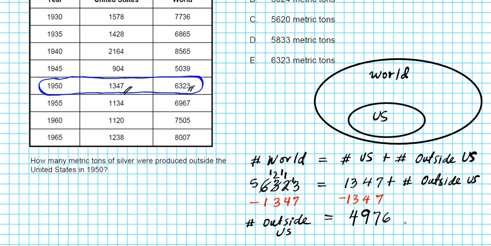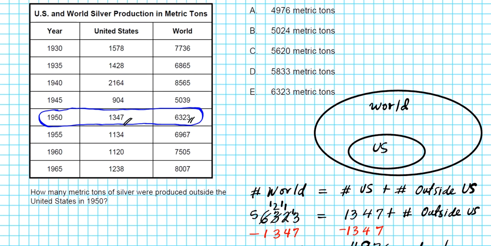So 4,976 metric tons of silver are produced outside the US.